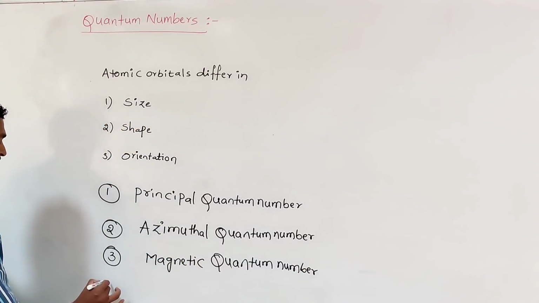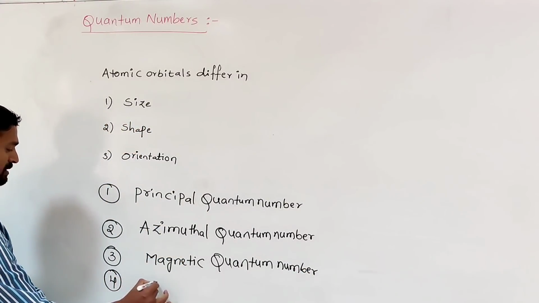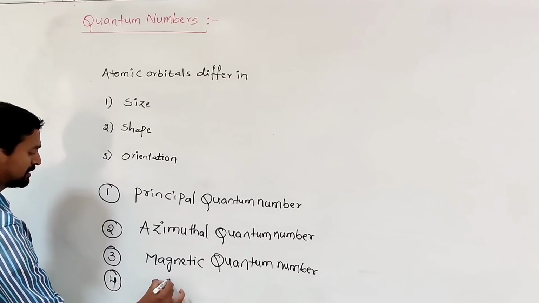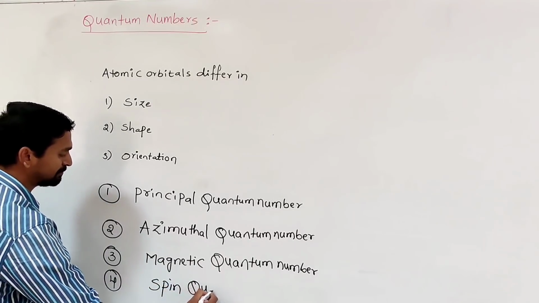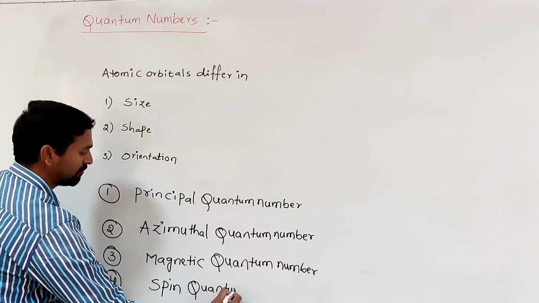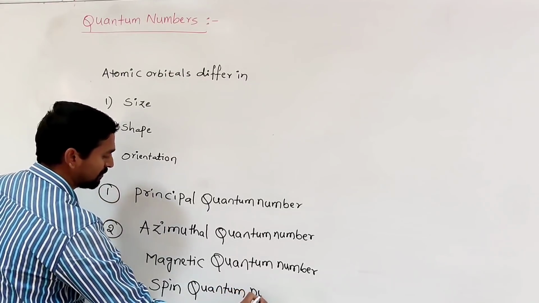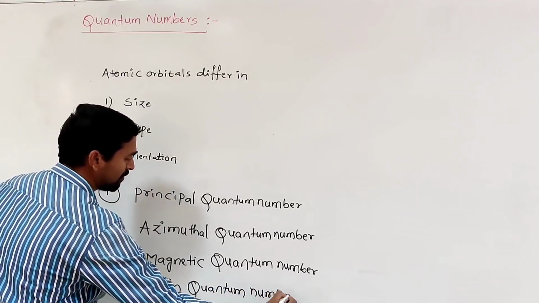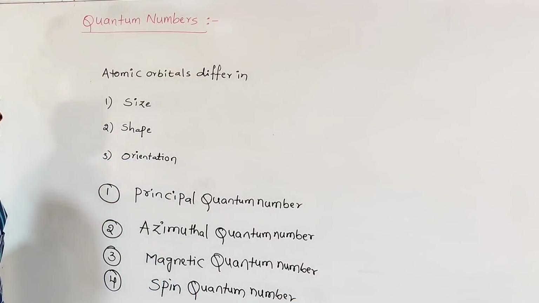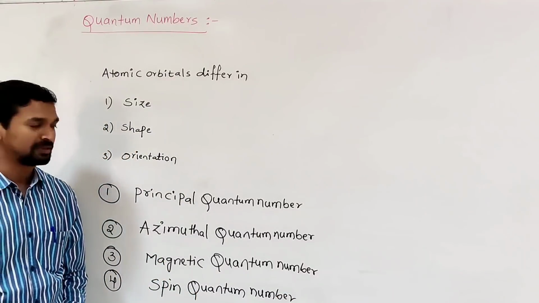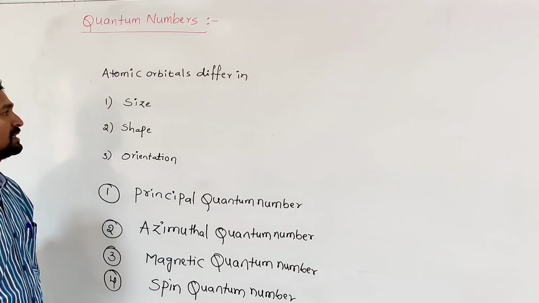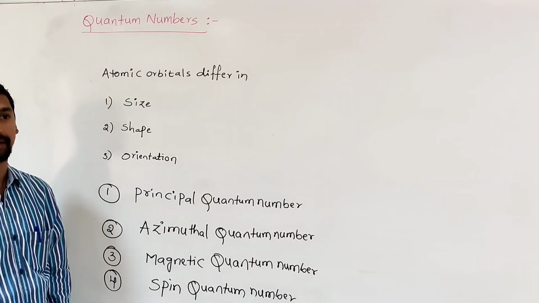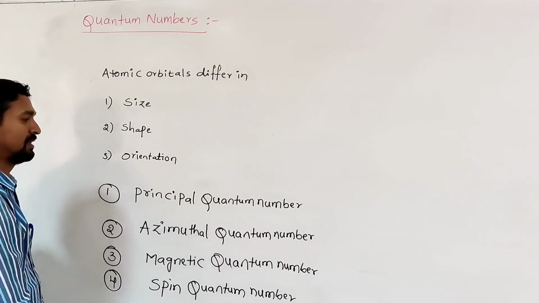In addition to these three, one more quantum number is there, that is the spin quantum number. These four quantum numbers precisely distinguish the electrons present in the different atomic orbitals. So let me discuss one by one.